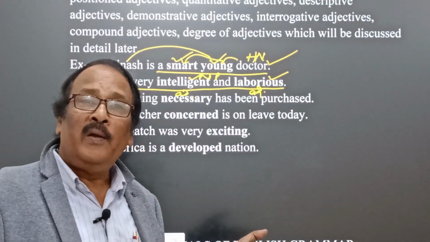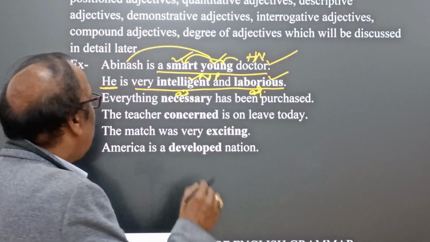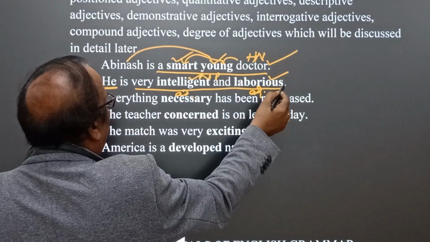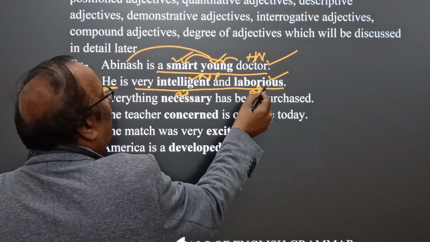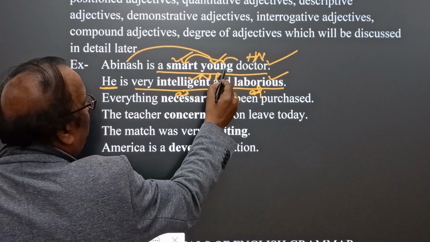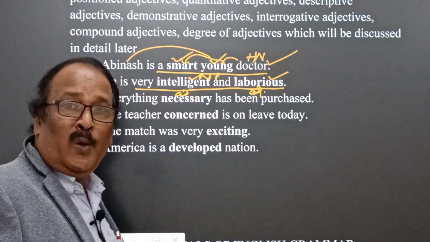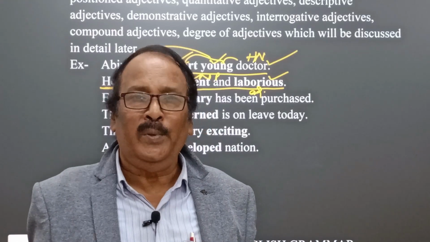Okay, so both are adjectives used in the predicative part, that is, in the predicate part of the sentence, qualifying he. So he is very intelligent and laborious. Now come to the point. Here we find attributive use. Here we find predicative use. Whenever an adjective is used before a noun, this is what we call attributive use of the adjective, and whenever an adjective is used in the predicate part to qualify the noun or pronoun, this is what we call predicative use.